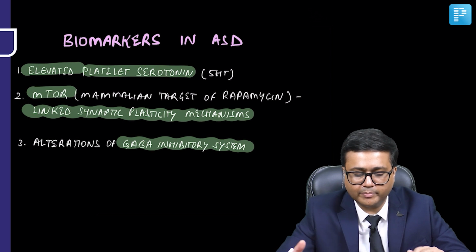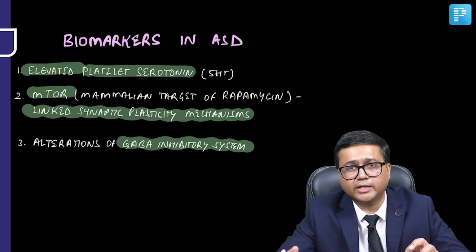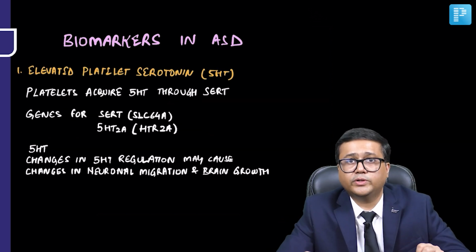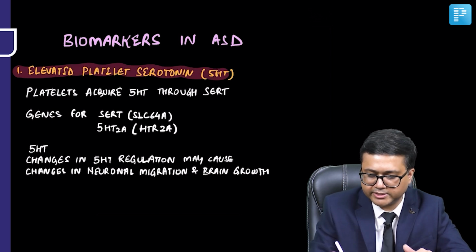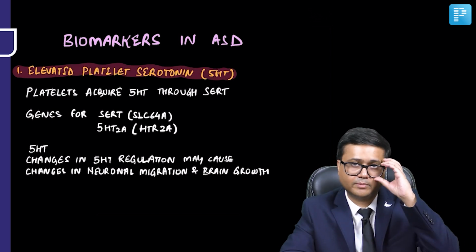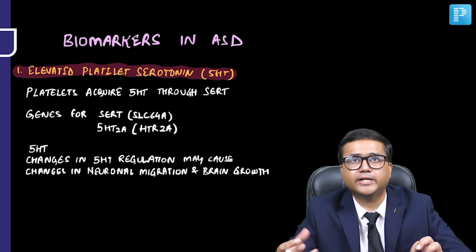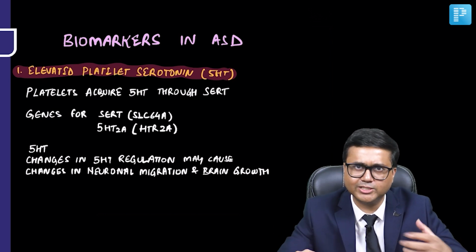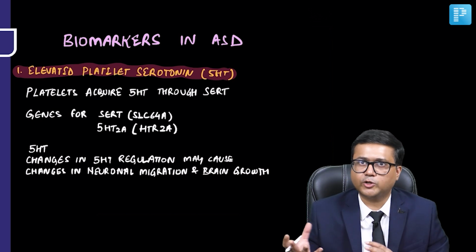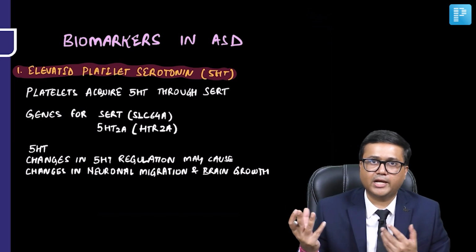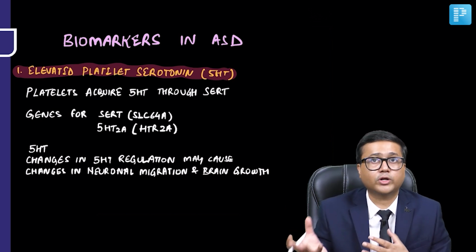So these are some of the biomarkers which are seen in ASD. Let's talk about an important biomarker, that is elevated platelet serotonin. It is seen that platelet serotonin is elevated in autism spectrum disorder. Let's try to understand how this elevated platelet serotonin is a biomarker for ASD.